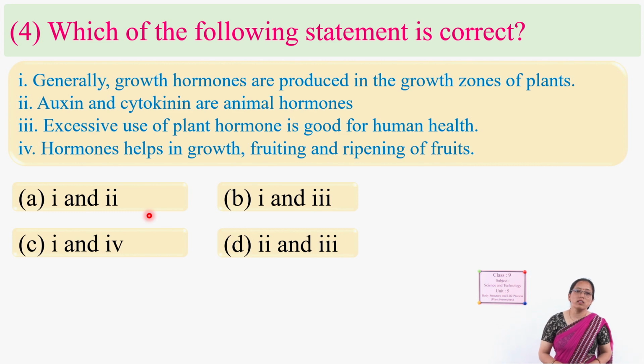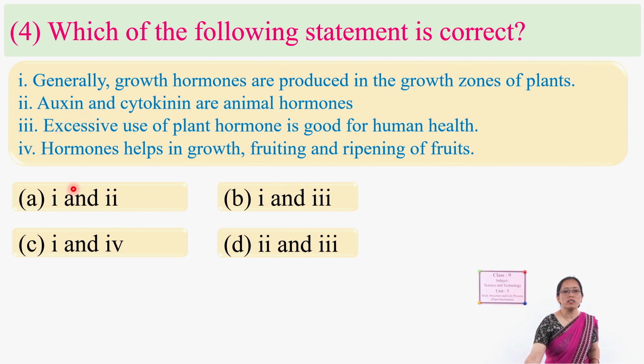Next question, which of the following statements is correct? There are 4 statements given. Out of 4 statements, which one is correct? One, generally growth hormones are produced in the growth zone of the plants. Two, auxin and cytokinin are animal hormones. Three, excessive use of plant hormones is good for human health. Four, hormones help in growth, fruiting and ripening of the fruits.